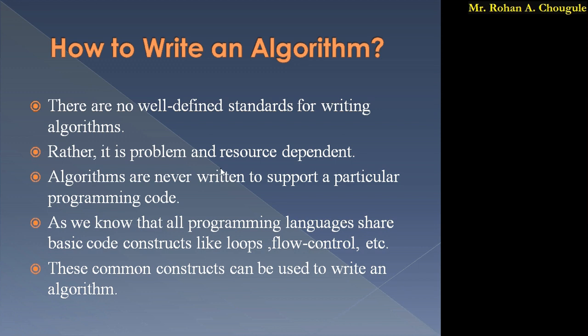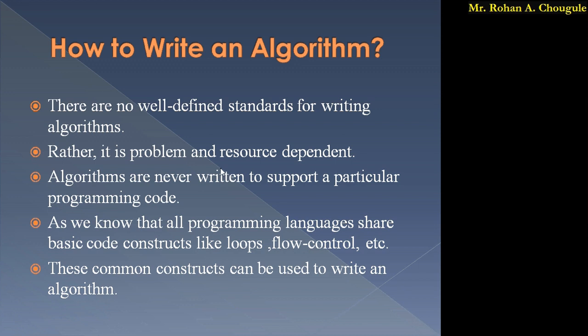Algorithms are never written to support a particular programming code. As I said, algorithms are never written to support a particular program. An algorithm should be general. We have to write a generalized algorithm so we can implement it with the help of different programming languages.